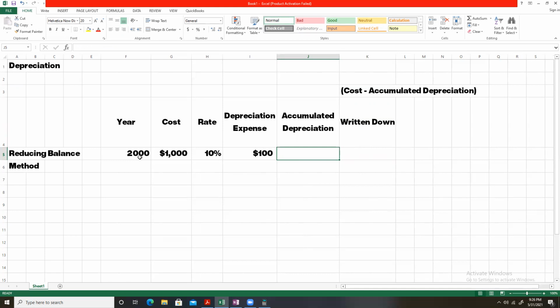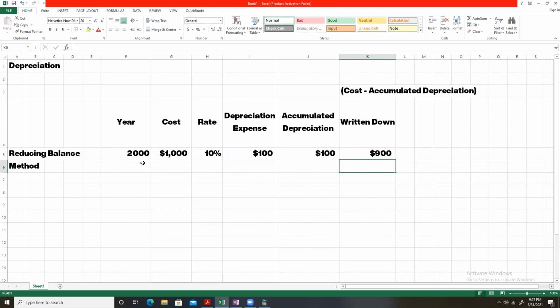Now, how much will be the accumulated depreciation? Again, I'm telling you, it is the total depreciation that is charged on a non-current asset over all its life to date. So accumulated depreciation in the first year will be $100. How much is the written down value? I have already mentioned here that written down value is calculated by subtracting accumulated depreciation from the cost. So written down value at the end of the first year, that is 2000, is $900.